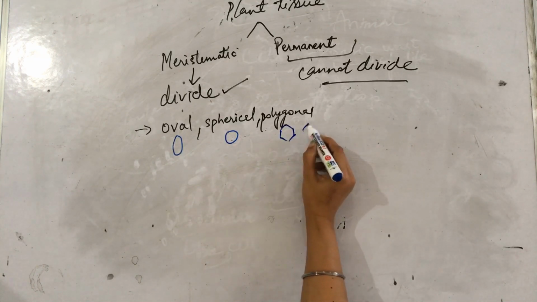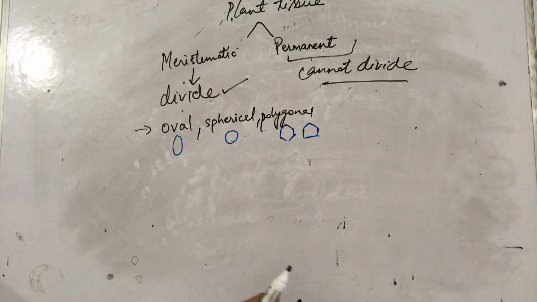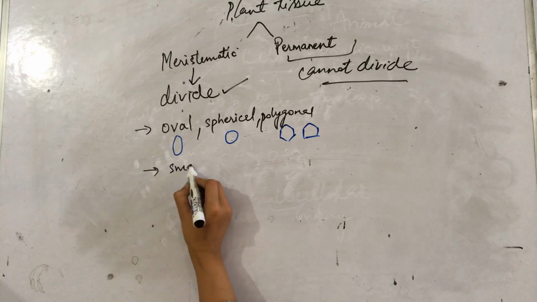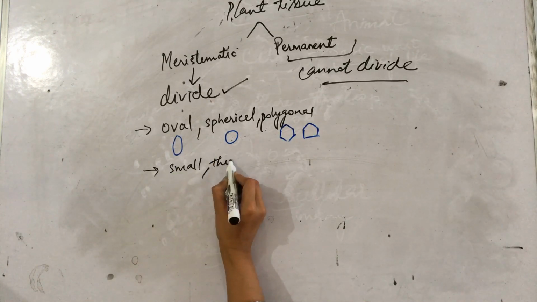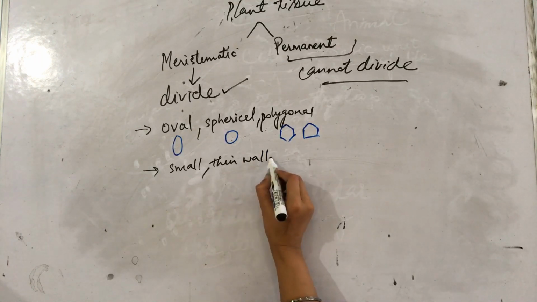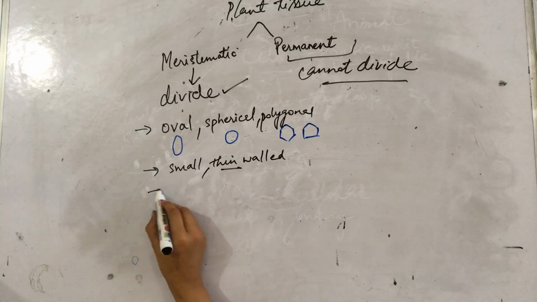Polygonal means with many sides. It can be pentagon, hexagon, octagon, etc. Now their cells are small and thin-walled. Their wall, which is surrounding the cell, that is the cell wall, is quite thin. Okay. Now their nucleus is large.